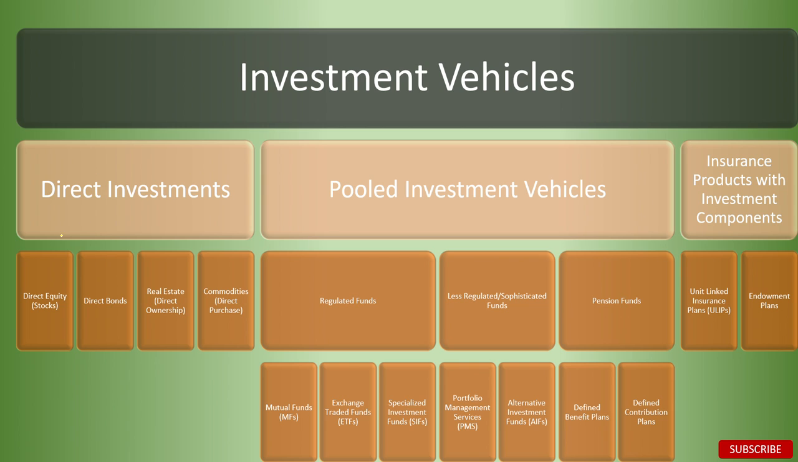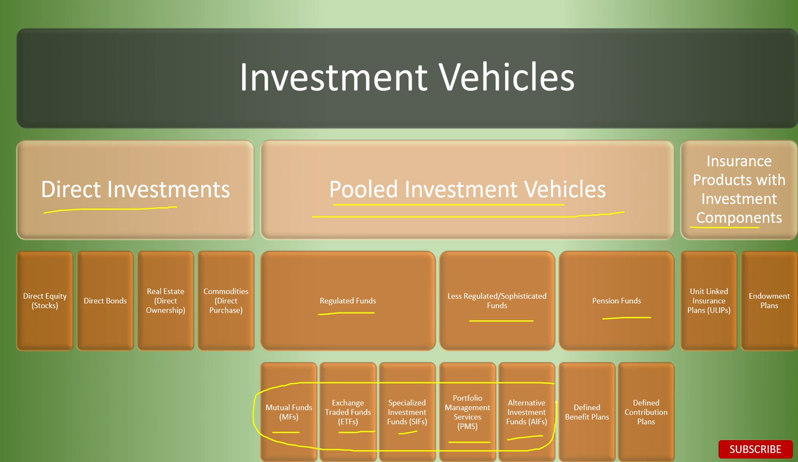So the investment vehicles can be divided as direct investments, pooled investment vehicles, and insurance products with various investment components. And these all can further be subdivided. In this video, we are interested in the pooled investment vehicles. It has regulated funds, sophisticated or less regulated funds, and pension funds. Under regulated funds, we have mutual funds, ETFs, and SIFs, whereas under less regulated or sophisticated funds, we have PMS and AIFs. So these five are the investment vehicles which we are interested in this video.